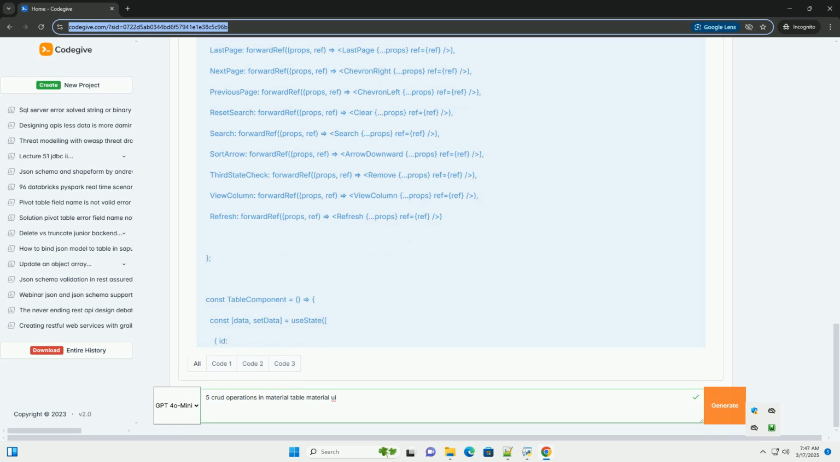Table icons object. This is crucial. Material Table uses icons for actions like add, edit, delete, etc. You need to map these to the Material UI icons. The forwardRef is important for passing refs correctly to these components. We import all needed icons.